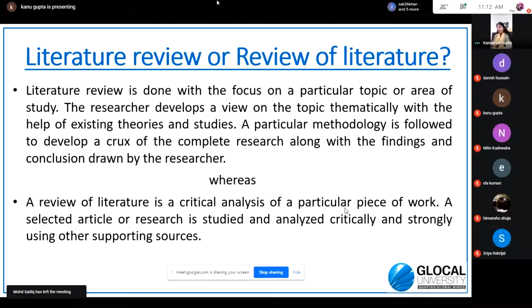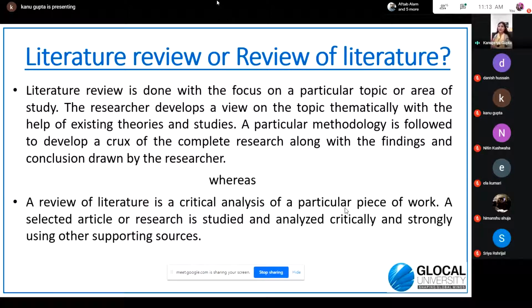Whereas review of literature means when you specifically pick a study. Like you take some book or you take some particular research paper, some research which has been done in some part of the globe. So you particularly take one study and you do the review of that study. You critically analyze that particular piece of work, and then you give your opinions, your findings, and your viewpoints on that particular work by using other supporting sources.